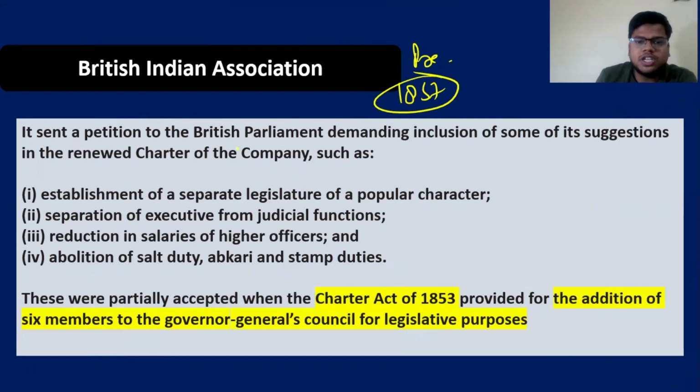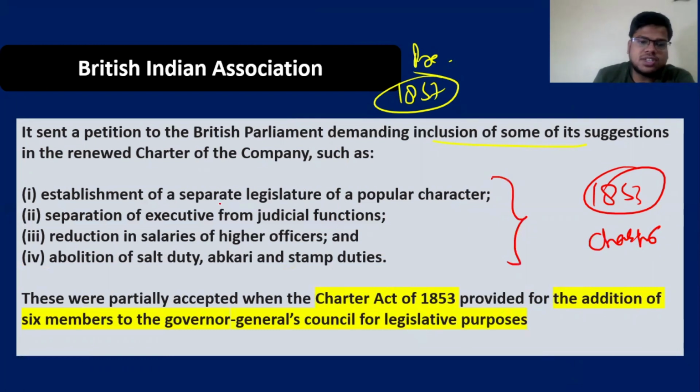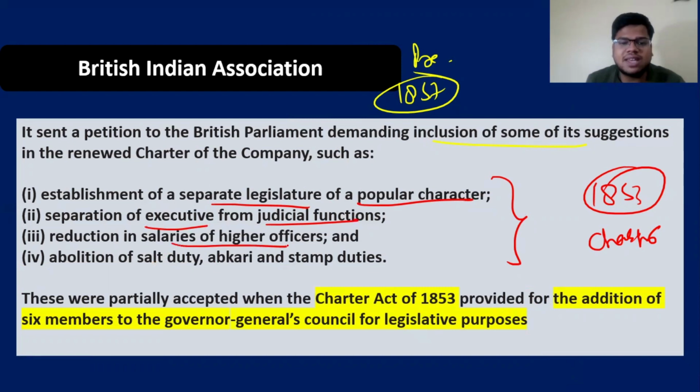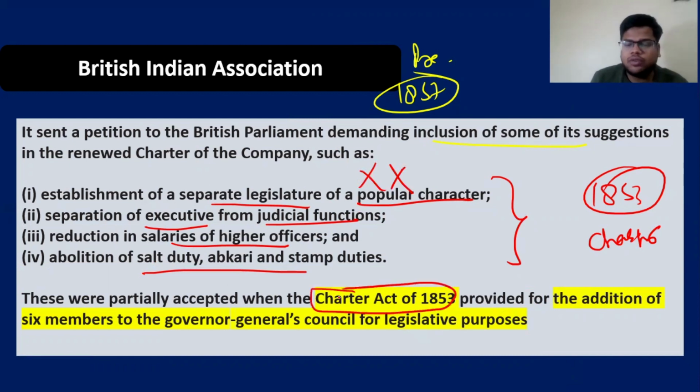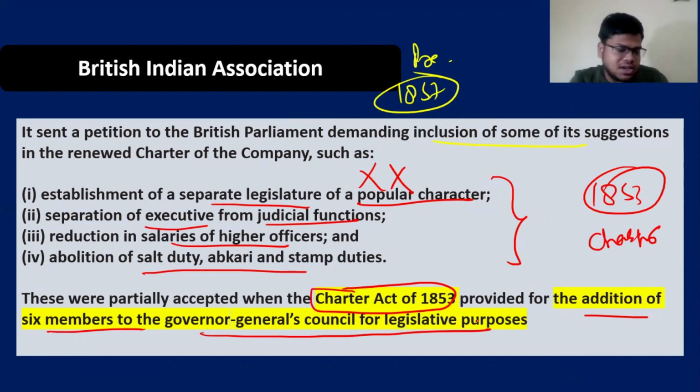It sent a petition to the British Parliament demanding the inclusion of some of its suggestions in the renewed charter, that is the Charter of 1853 that we have studied. These included establishment of a separate legislature of a popular character, separation of the executive from the judicial function, reduction in salaries, and abolition of salt duties. You don't have to remember these things. They were partially accepted in the Charter Act of 1853, which provided for the addition of 6 members to the Governor General's Council for legislative purposes. We have seen that in the 1853 Act, for the first time, the legislative mini parliament was created.